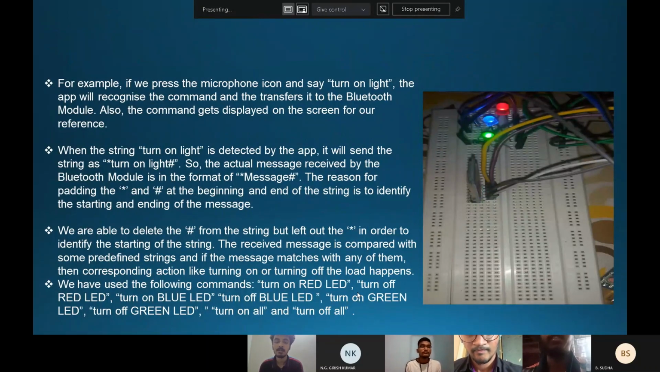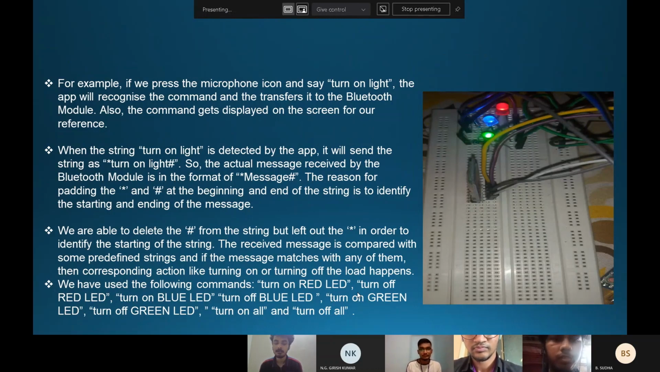When the string turn on light is detected by the app, it will send the string as star turn on hash. So the actual message received by the Bluetooth module is in the format star message hash. The reason for the padding of star and hash at the beginning and end of the string is to identify the start and the end of the message. We are able to detect the hash from the string but leave out the star. In order to identify the start of the string, the received message is compared with some predefined strings.